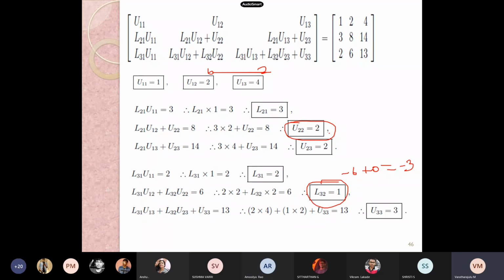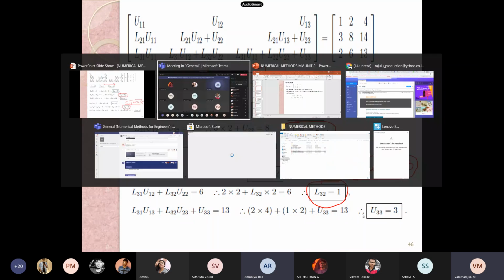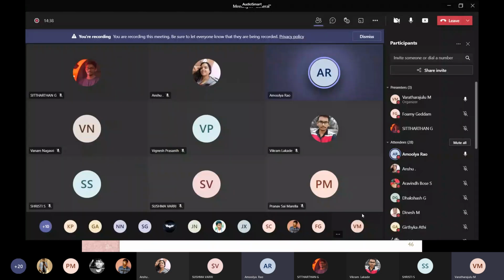If we are getting U22 as 0 or any other terms as 0, then we understand we won't get any solution via LU decomposition, right? Yes, sir. Any other opinion or clarification with the LU decomposition? Good, you tried. My appreciations.